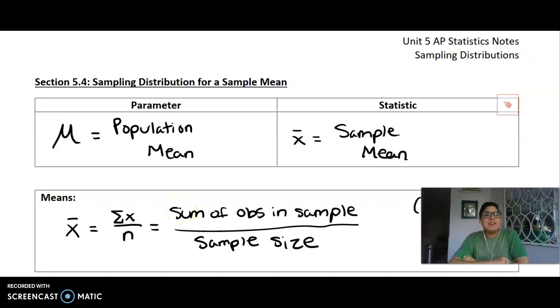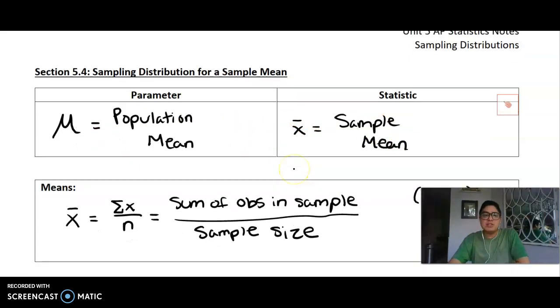Alrighty, so now we're going to look at a sampling distribution for a sample mean. Instead of looking at the proportion of the population that contains a specific characteristic, we're going to look at the averages of the population, or the population means. Our parameter now, instead of capital P, is the Greek letter mu, which represents the population mean. The statistic we'll use to estimate mu is x bar, the sample mean, because this is an unbiased estimator of the population mean.